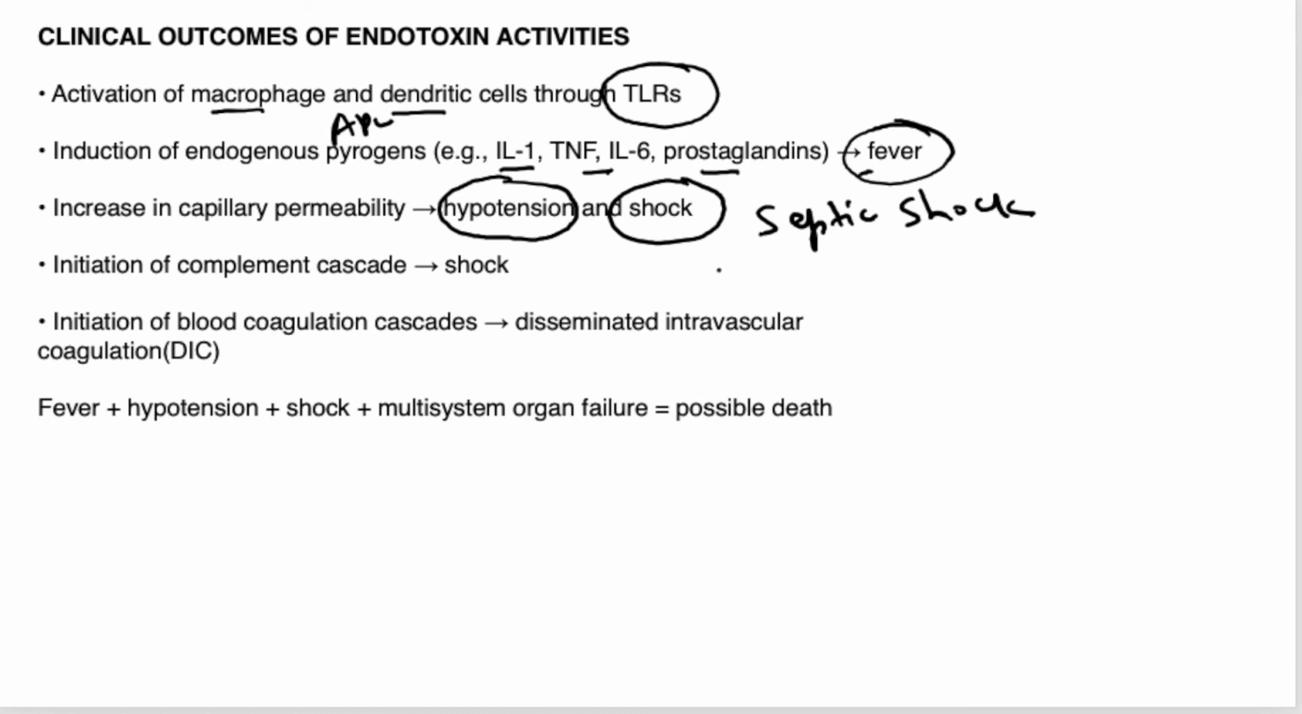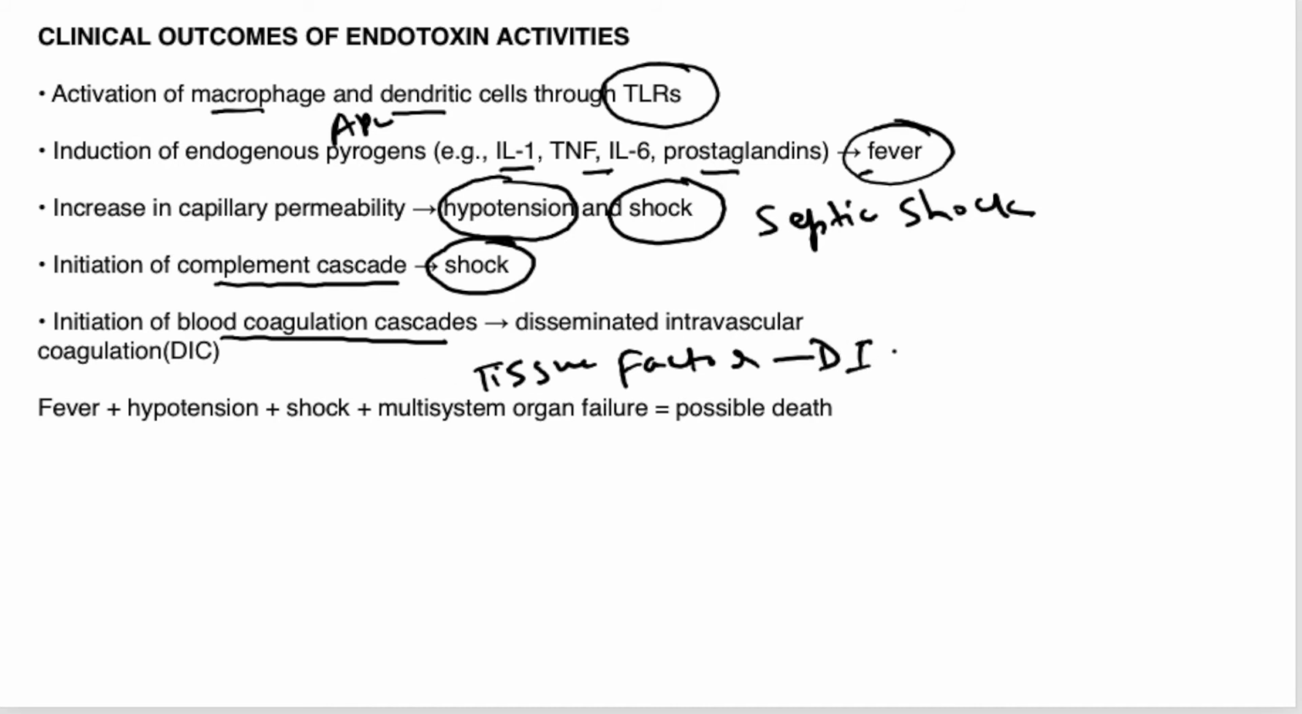So they cause fever, they cause septic shock, they cause initiation of the complement cascade, the classical and alternative pathways, leading to shock. They cause initiation of the blood coagulation cascade. They also trigger tissue factor and indirectly the coagulation cascade, leading to DIC, disseminated intravascular coagulation, which is an example of consumptive coagulopathy.